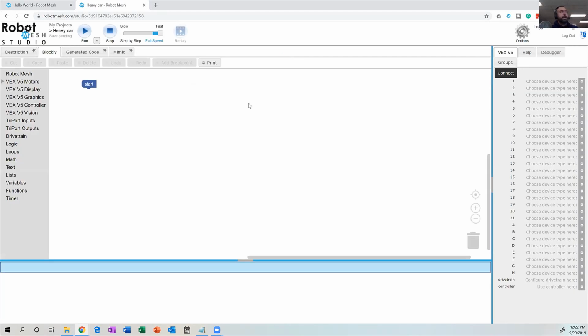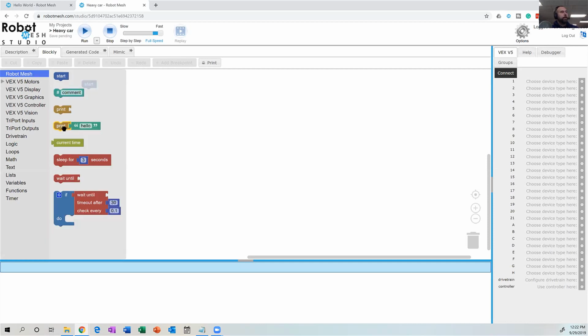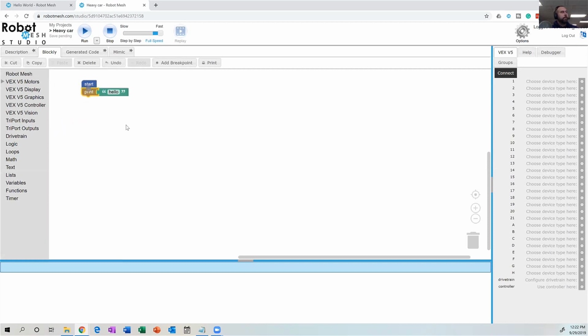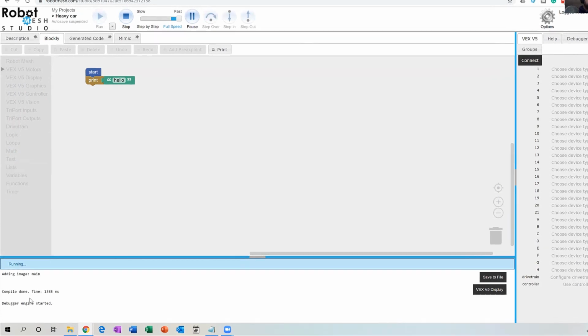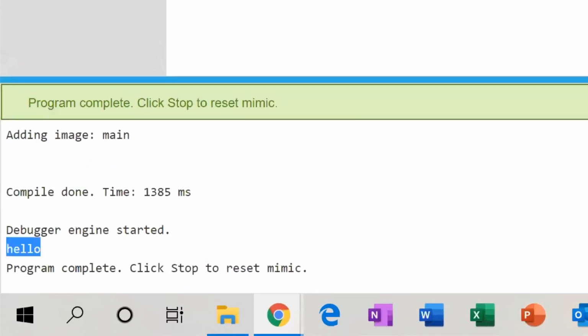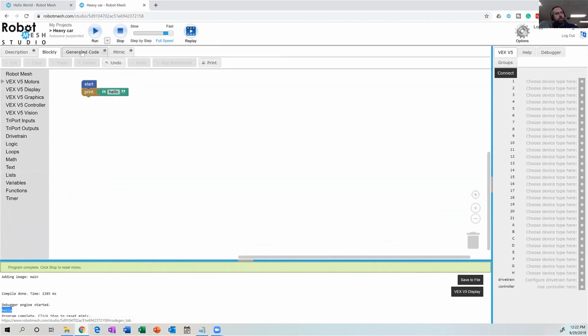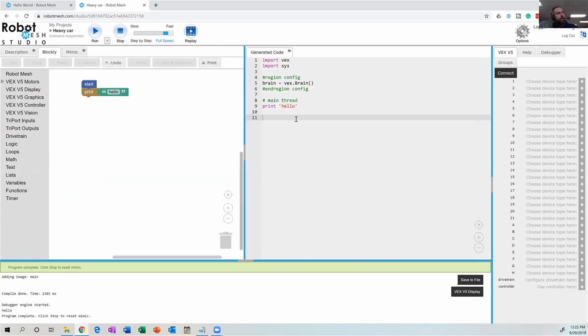Okay, so here I am in a Blockly program, and what I'm going to do is go into Robot Mesh, and I'm going to write print hello. Okay, and here I will hit play, and it's going to print hello here at the bottom of my screen. What it also did, though, is you can see I have a tab here called Generated Code. And this is the Python for the project.